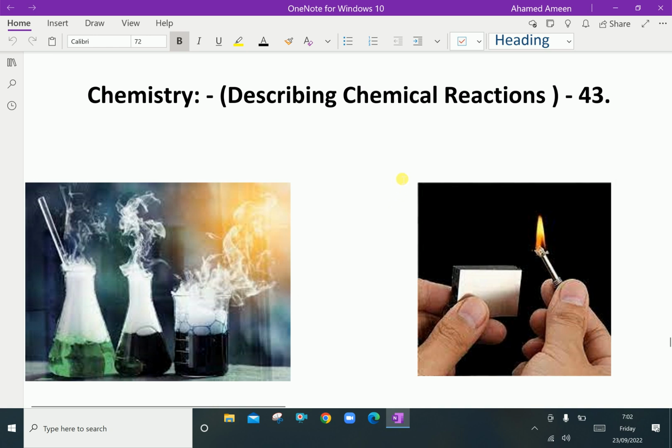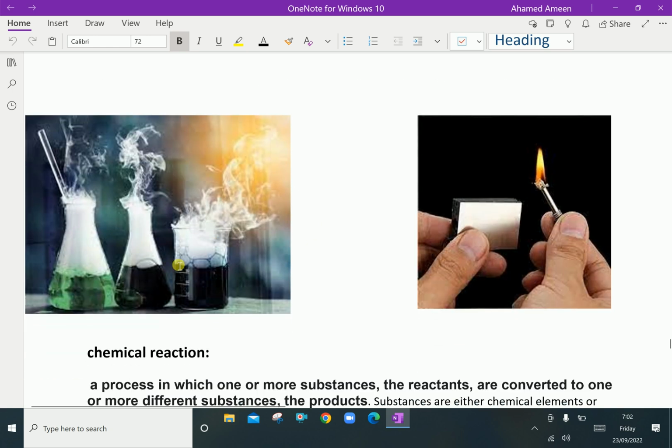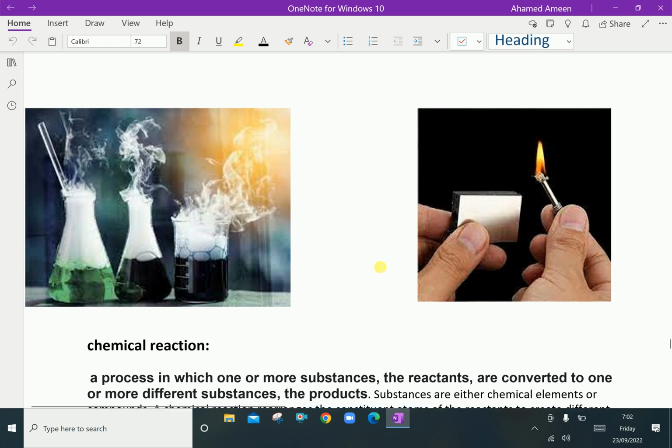Let us discuss chemical reactions. Look at this figure. Here some chemicals are added together, and some chemical reactions happen. Here, if you are firing matchsticks, some chemical reaction happens. You can notice that these are the evidence of a chemical reaction.